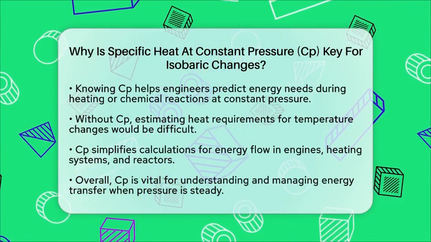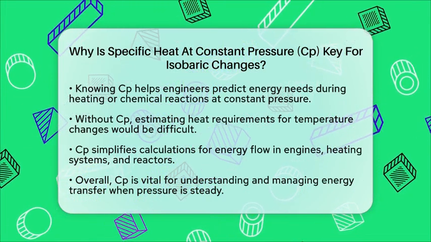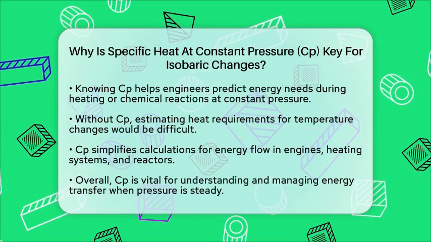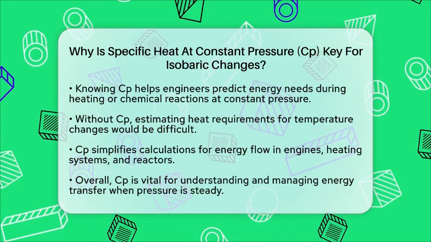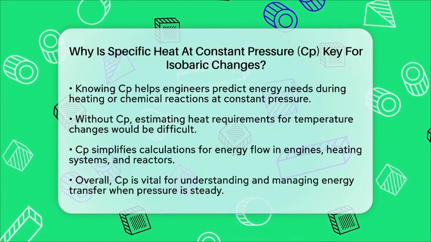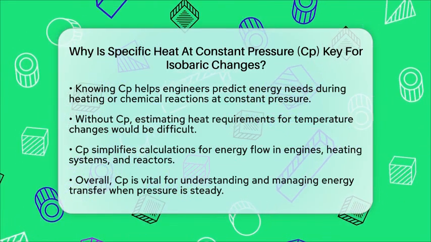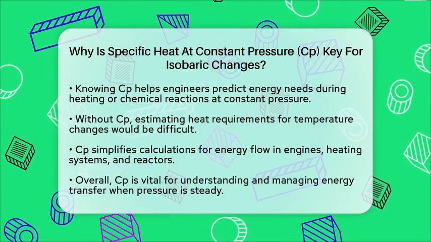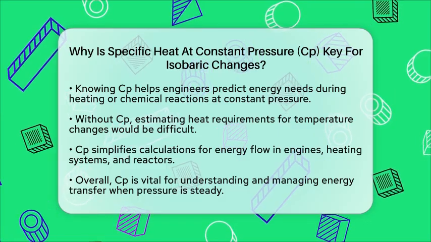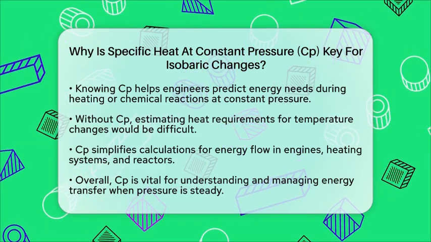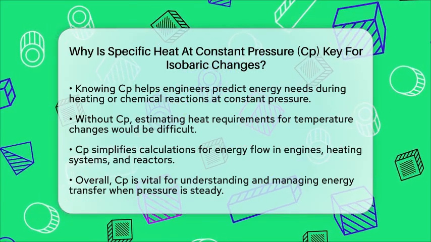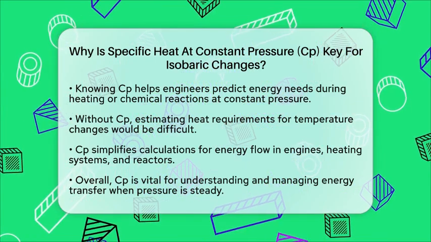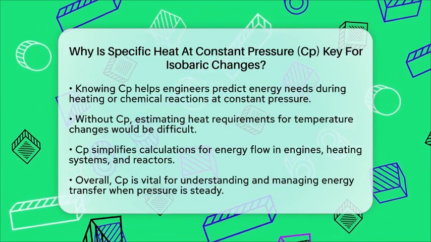In summary, CP measures the heat needed to increase temperature at constant pressure, including the energy for expansion work. Since isobaric processes involve volume changes, CP is the perfect property to analyze these changes. It's directly linked to enthalpy, which represents heat transfer at constant pressure. Using CP allows us to accurately determine energy requirements and temperature changes during these processes. That's why CP is essential for understanding how gases and liquids behave when pressure stays the same while they heat up or cool down.